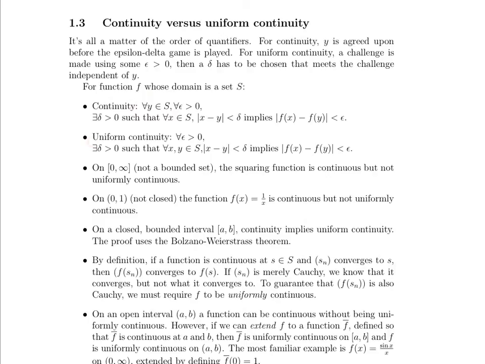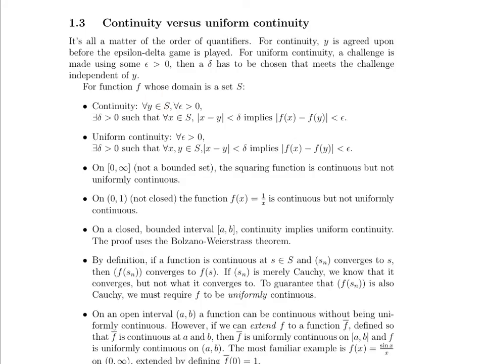Now uniform continuity, however, means that, note that we do not say for all y that are in the set S. We're just saying in general, for all epsilon greater than 0, there exists a delta greater than 0 such that for all inputs in this set S in the domain, if the inputs are within delta of each other, then the outputs will be within epsilon of each other. Make sure that it is clear in your mind what the difference is there.